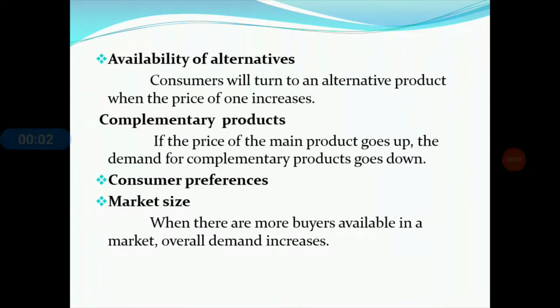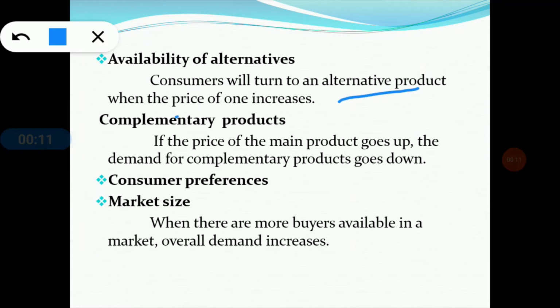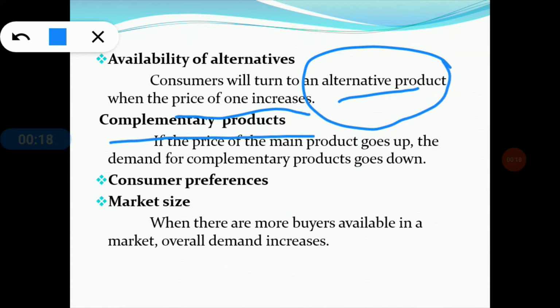Now we are going to the next. The fourth determinant of demand is availability of alternatives. Consumers will turn to an alternative product when the price of one increases. The alternative product is of two types. One is complementary products. Complementary products or goods are those goods which are consumed together. The consumer uses these goods together. For example, the left shoe and the right shoe, both are complementary to each other.